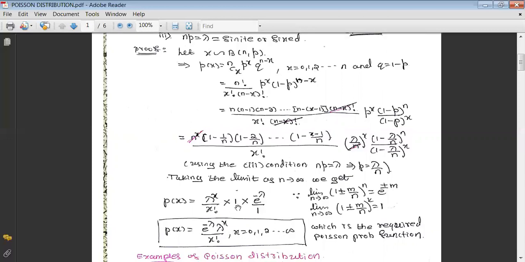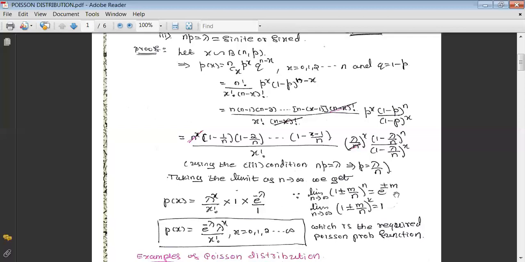Its product results in 1, and there are two standard limits from differential calculus. That is, limit as n tends to infinity of (1 plus or minus m by n) raised to n equals e raised to plus or minus m, and limit as n tends to infinity of (1 plus or minus m by n) raised to k equals 1, where k is independent of n.